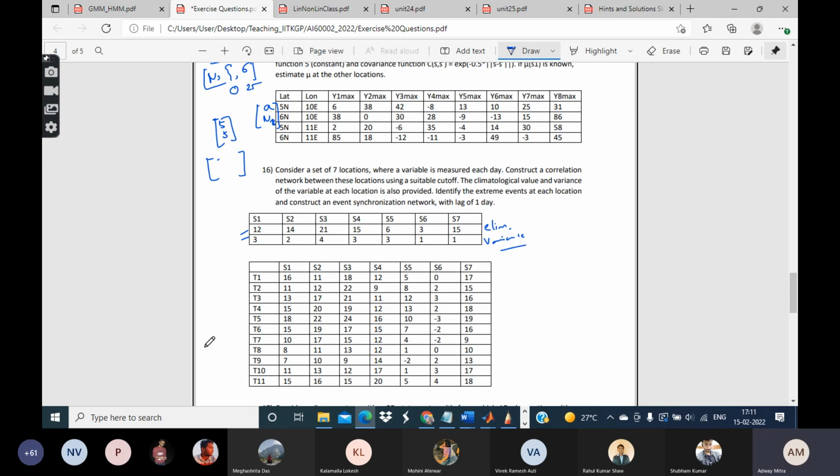What is the definition of a correlation network? What are the different nodes of a correlation network? First tell me that.